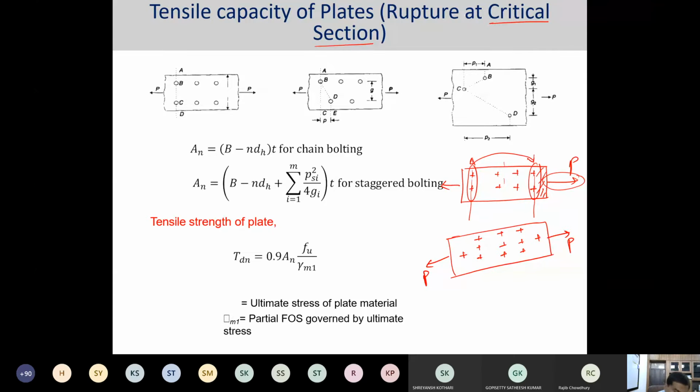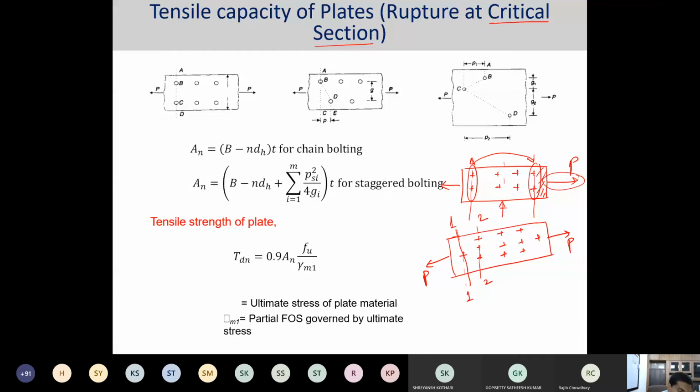Now, again, I need to find the capacity assuming a critical section. This particular arrangement is in a diamond pattern, so it is not like the earlier pattern of bolt arrangement. I can calculate the capacity at section 1, the capacity at section 2, and so on.